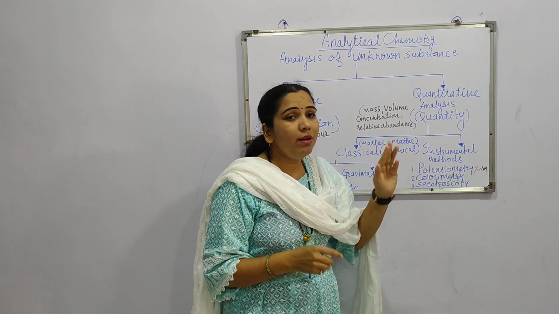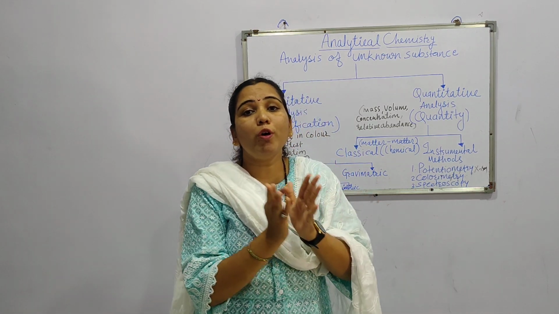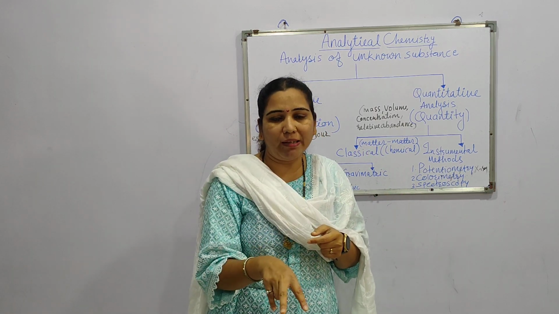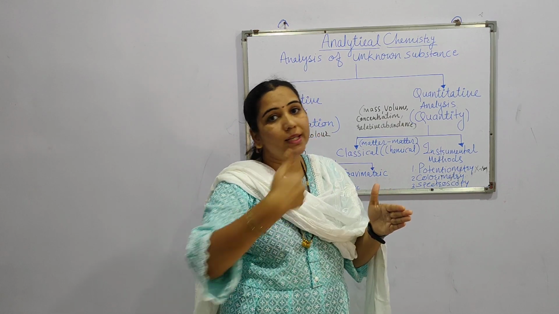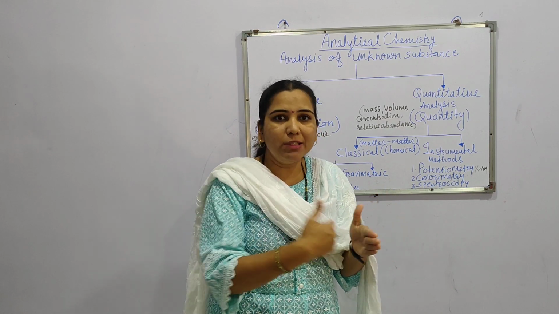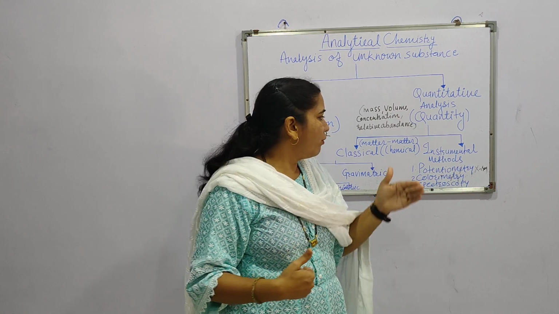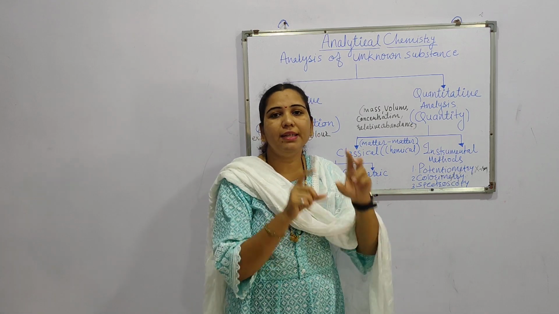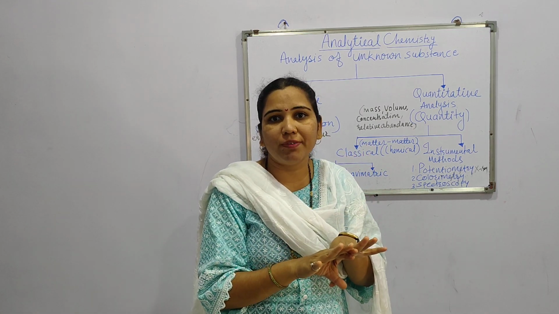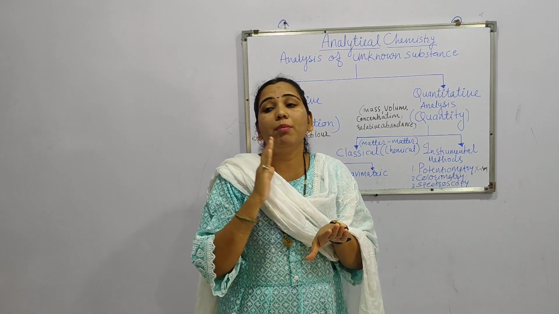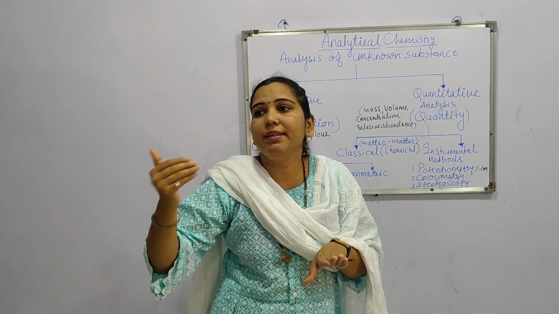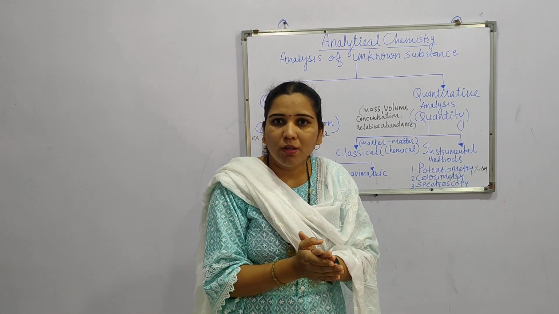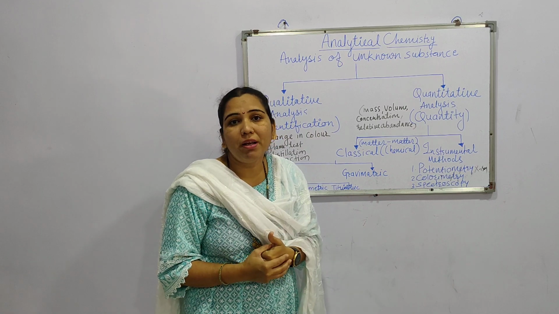Okay, then again on the basis of the use of substances, when we have to use both types of matter. For example, one volume is taken and another volume is to be calculated. That is volume to volume, or we can say matter to matter analysis. Just consider that one substance like H2SO4 is given, and you have to calculate the amount of NaOH, that is the base, present in the next sample. So volume to volume, matter to matter, is the chemical type of analysis.